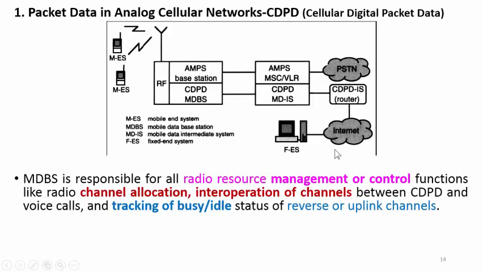Here the MDBS, mobile database station, is responsible for radio resource management or control functions like radio channel allocation, interoperation of channels between CDPD and voice calls, and tracking of busy and idle status of reverse or uplink channels.